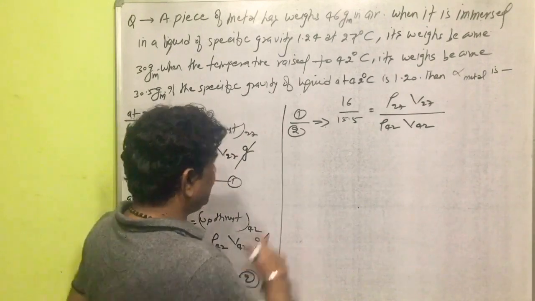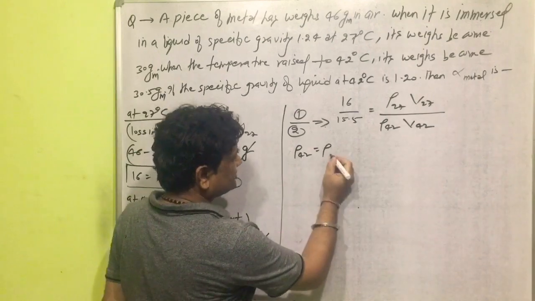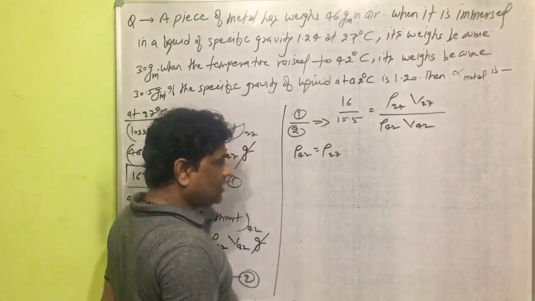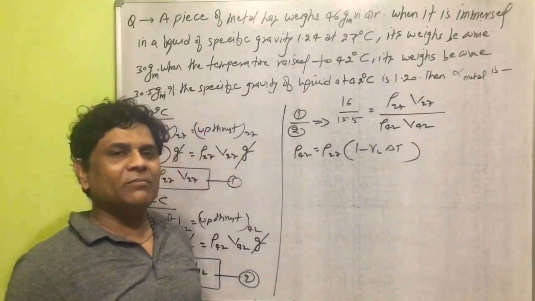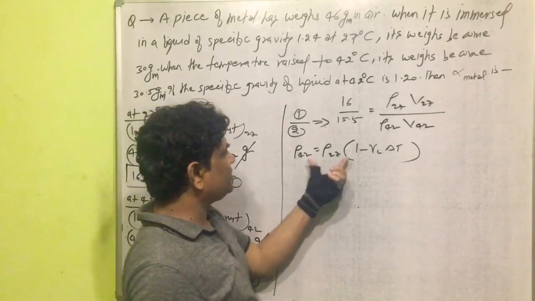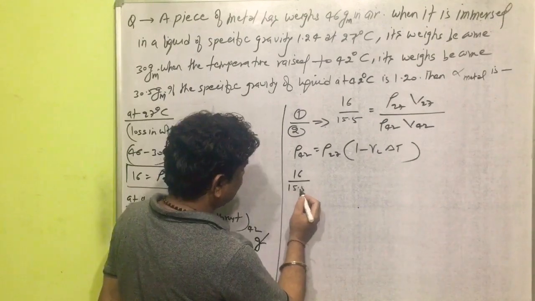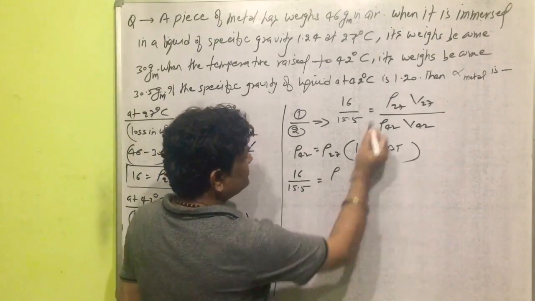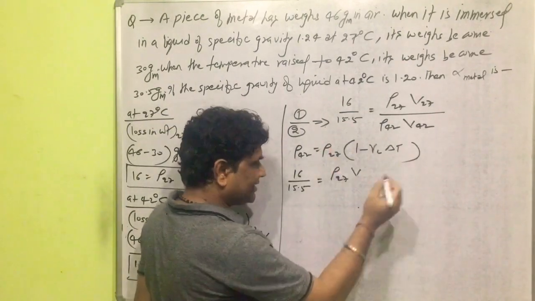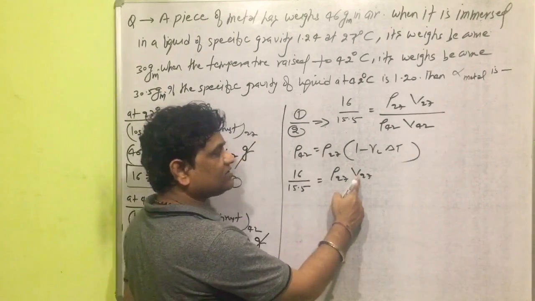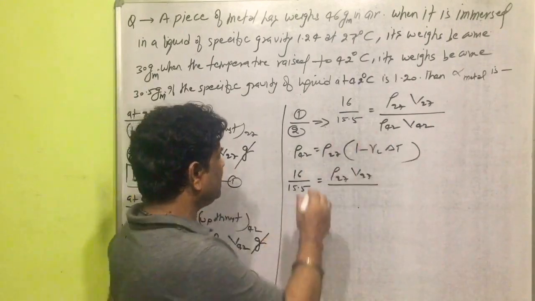All students here, the density of the liquid at 42 degrees Celsius is equal to the density of the liquid at 27 degrees Celsius times (1 minus gamma liquid times delta T). If we put this value here, what will become here? It is 16 divided by 15.5 is equal to the density of the liquid at 27 degrees Celsius times the volume of the metallic piece inside the liquid at 27 degrees Celsius, divided by the density of the liquid at 42 degrees Celsius.